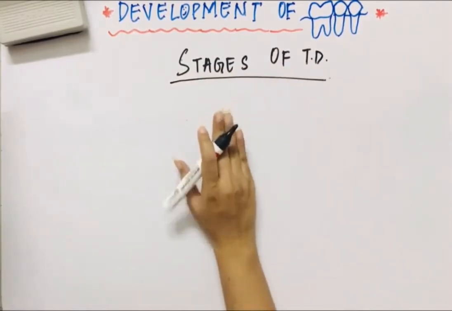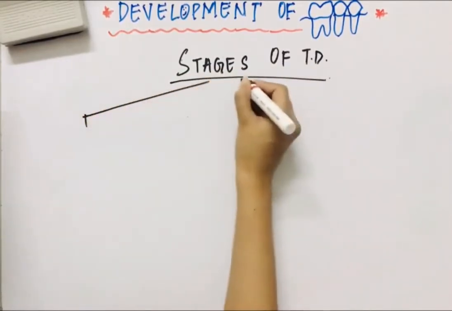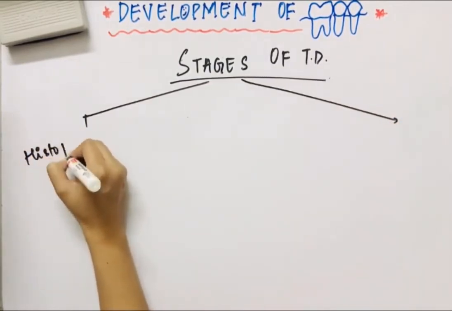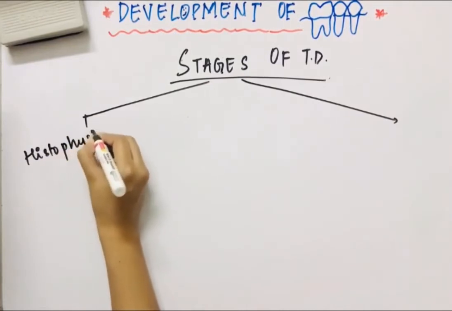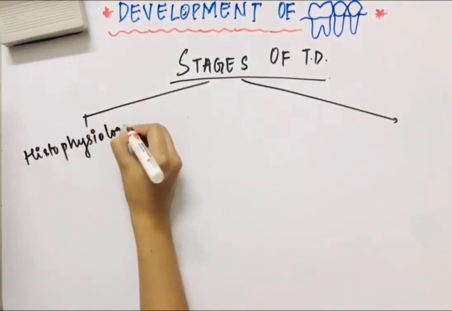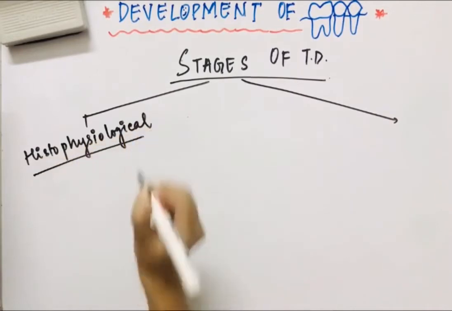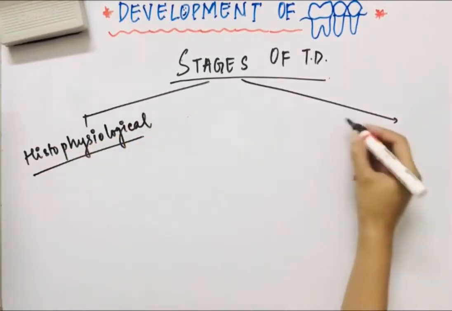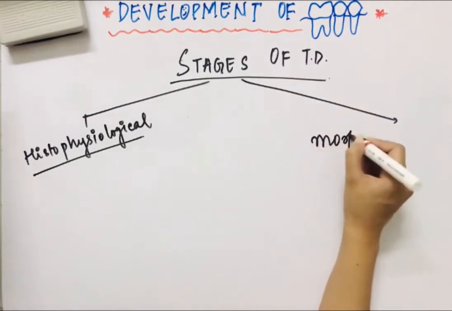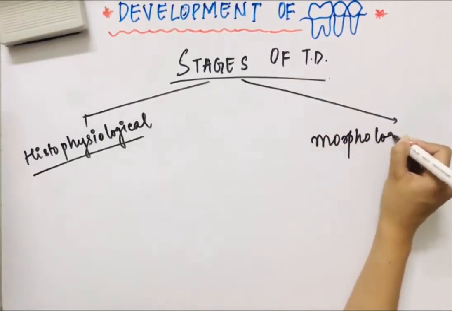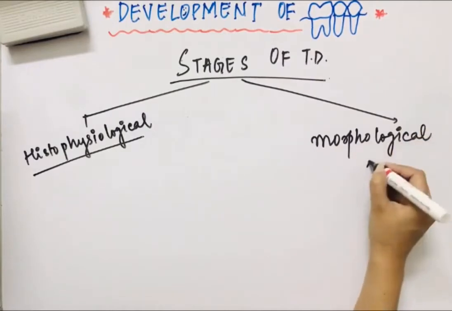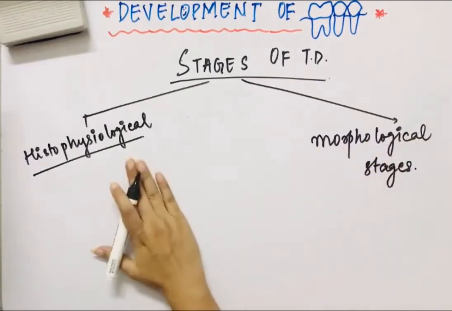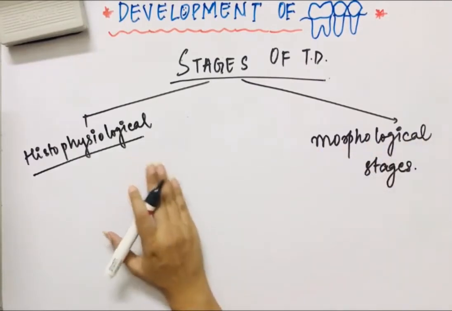These stages could be divided either into histophysiological stages or into morphological tooth development stages. We can classify in both ways and study on the basis of both.